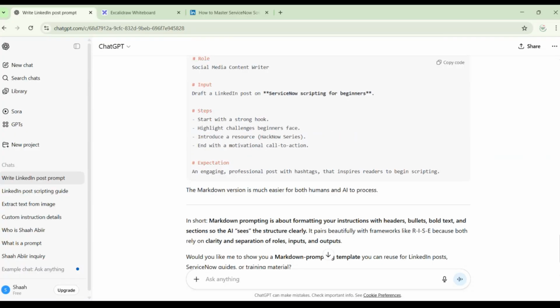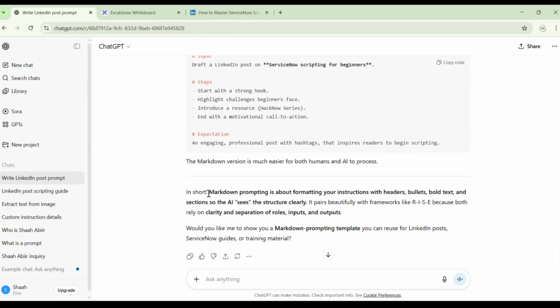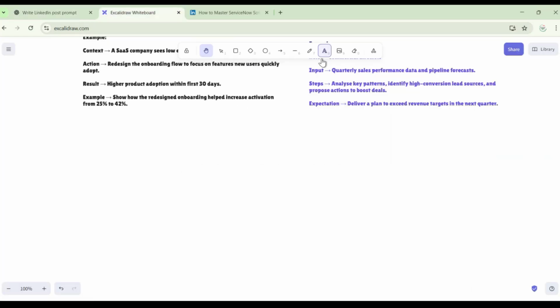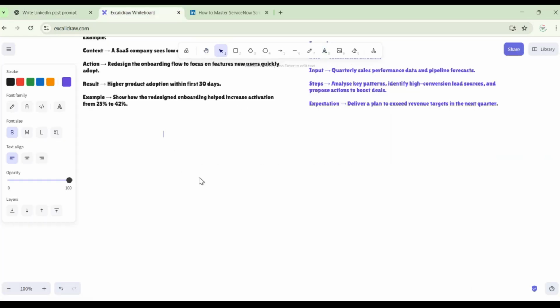In short, markdown prompting is about formatting your instructions with structure. A question can be asked to ChatGPT to help understand how license subscription works in ServiceNow. Definitely, why not? What is markdown prompting? I will just give the answer.